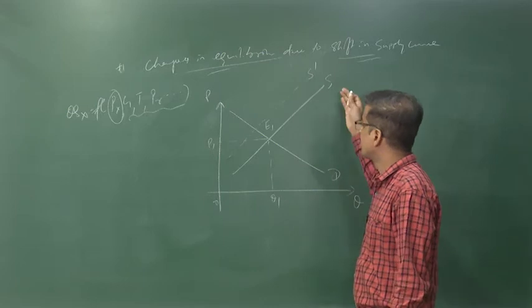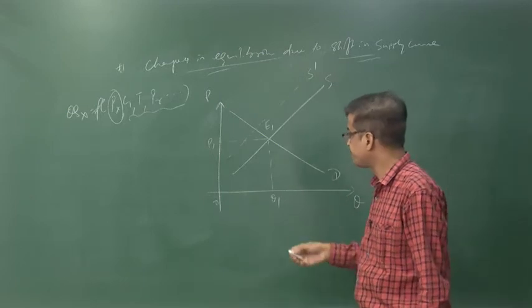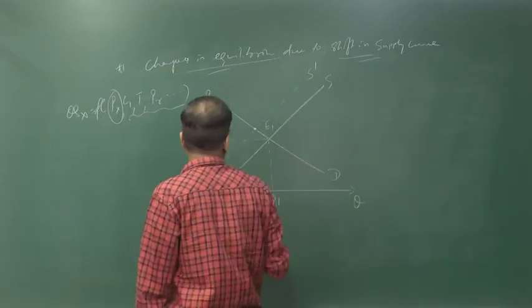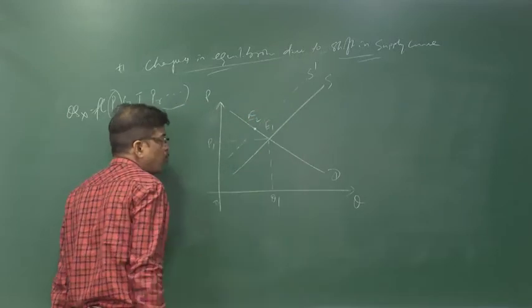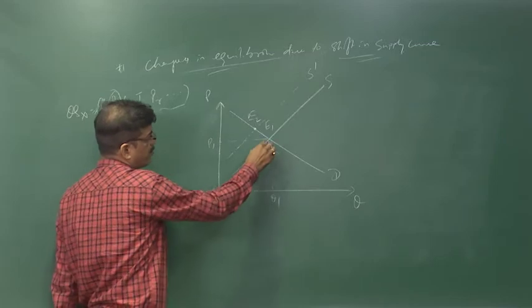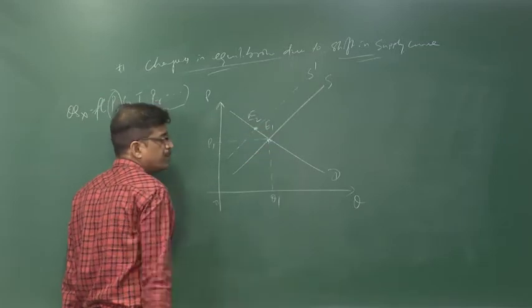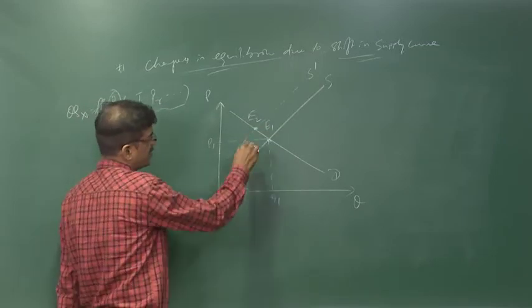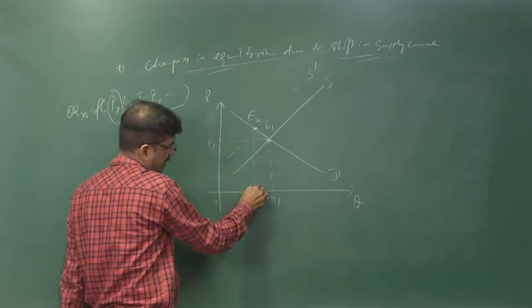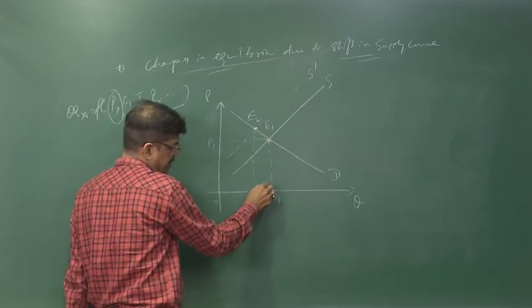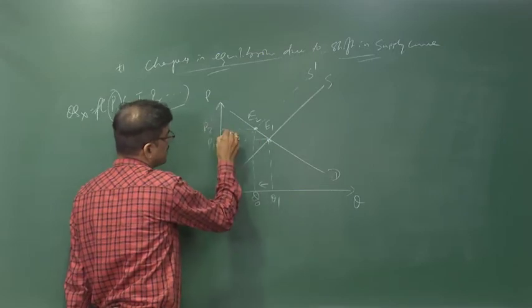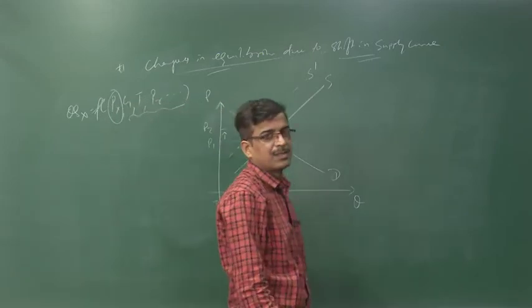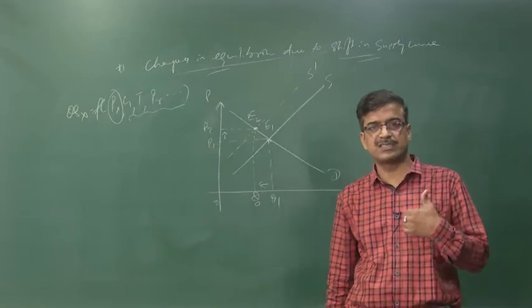Now, supply shifted from S to S dash. That meets the given demand at the point, let us say E2. Equilibrium moves from E1 to E2. Corresponding to this new equilibrium, we find quantity reduces, but what happens to the price? Price increases.